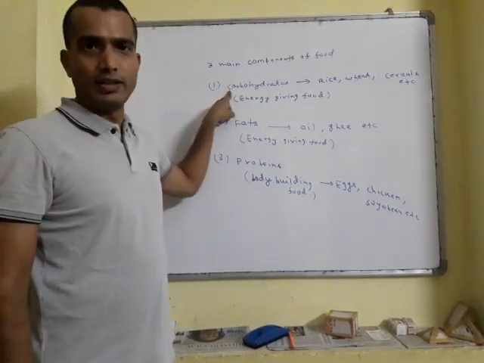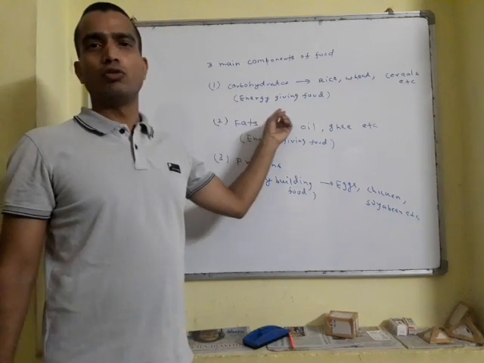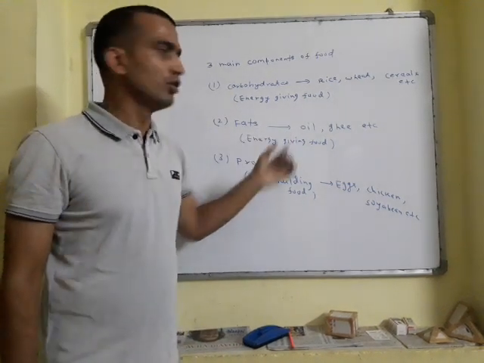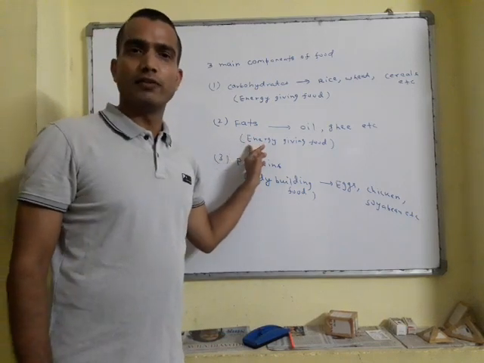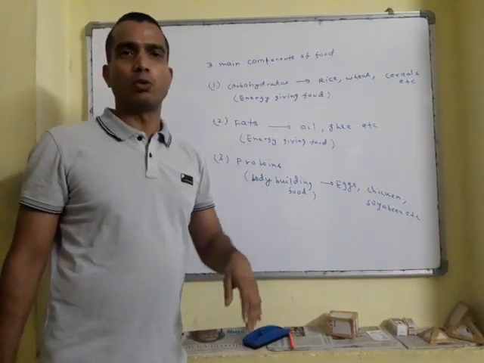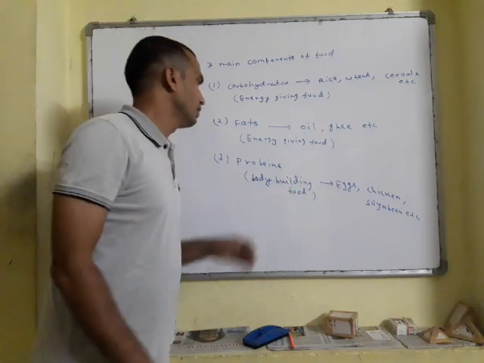First one is carbohydrate, also known as energy giving food. Second one is fats, also energy giving food. And third one is proteins, body building food.